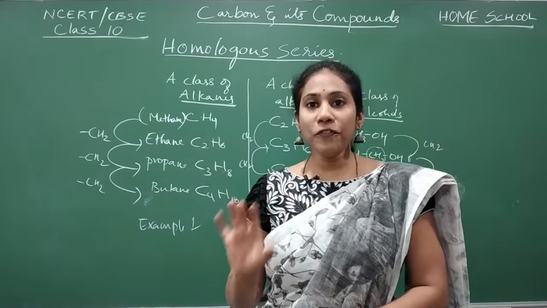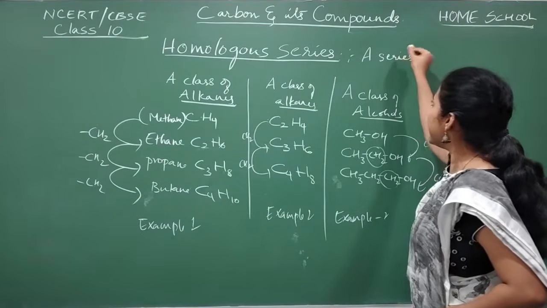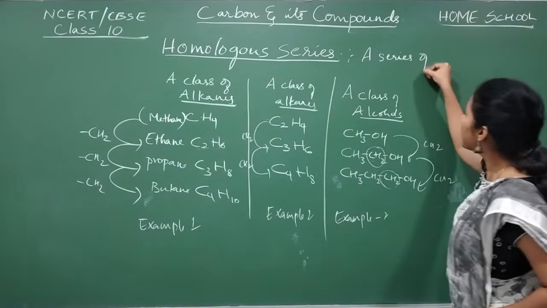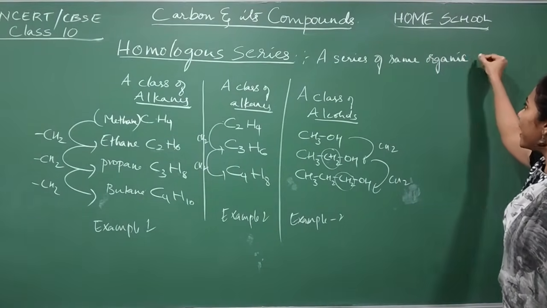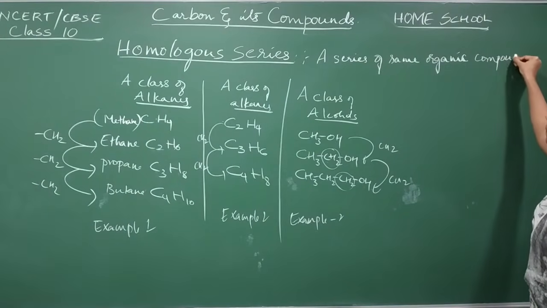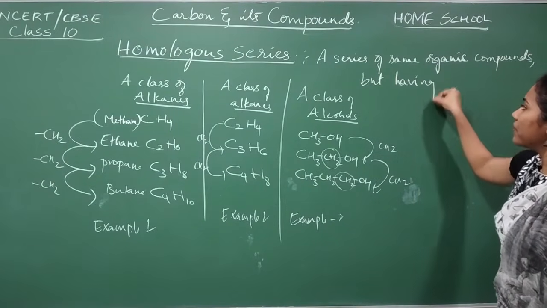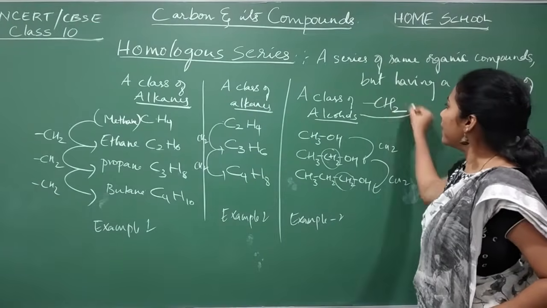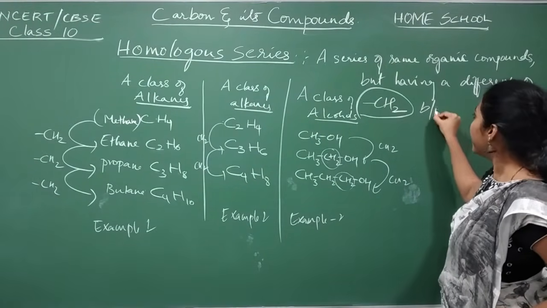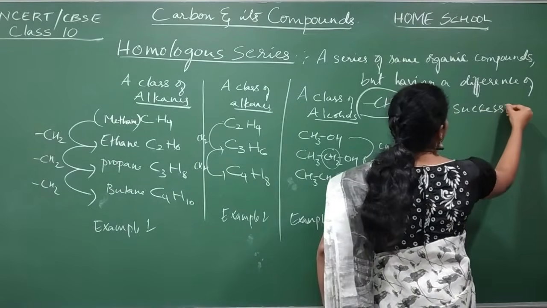Okay, so how do you define a homologous series? A series of the same organic compounds but having a difference of CH2 between successive members.